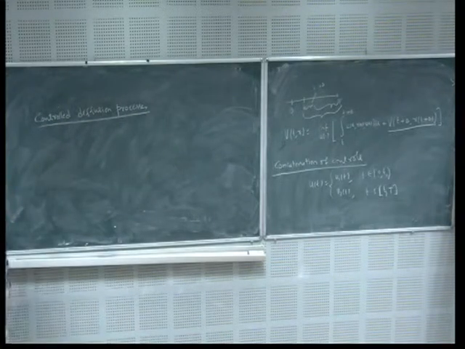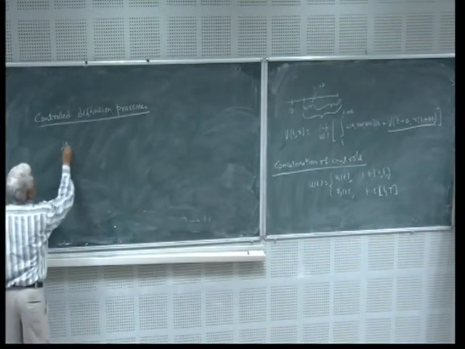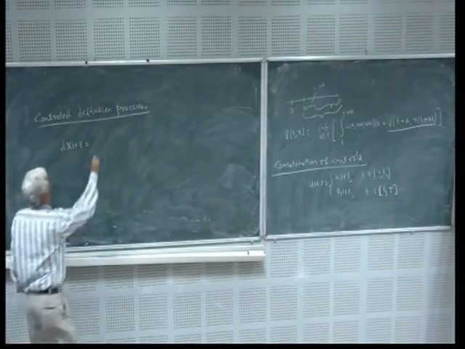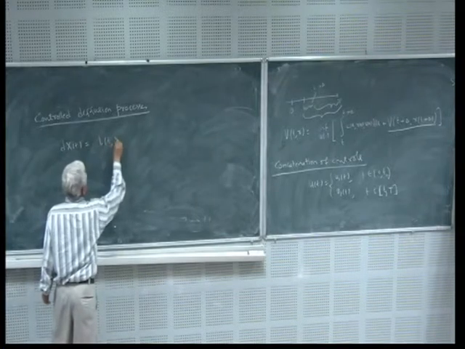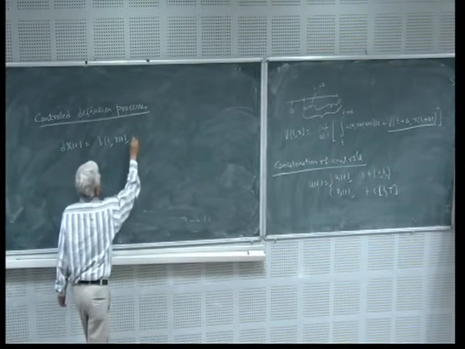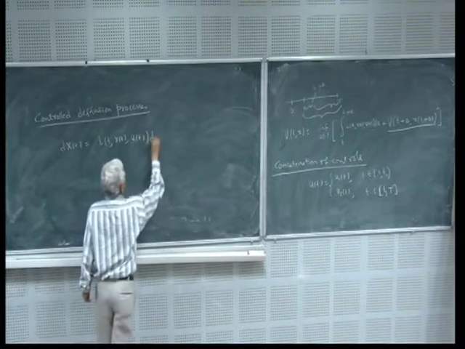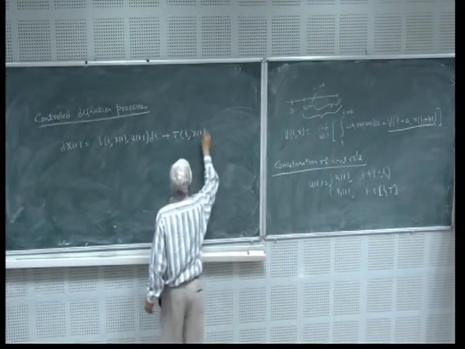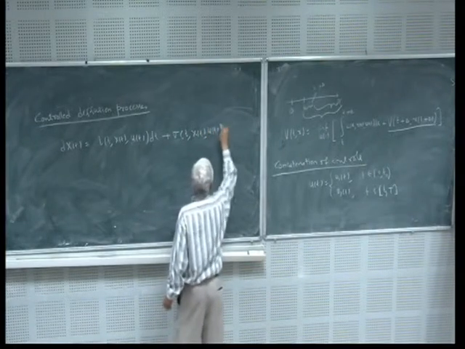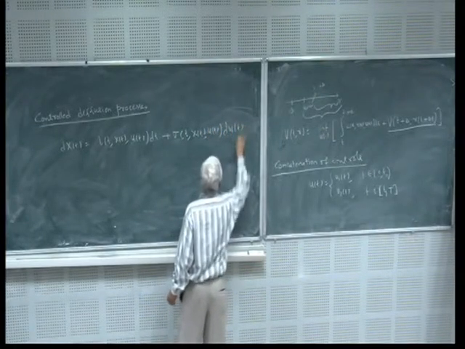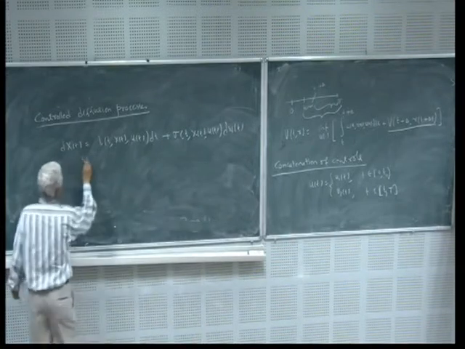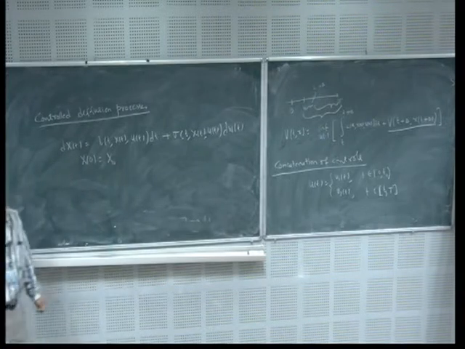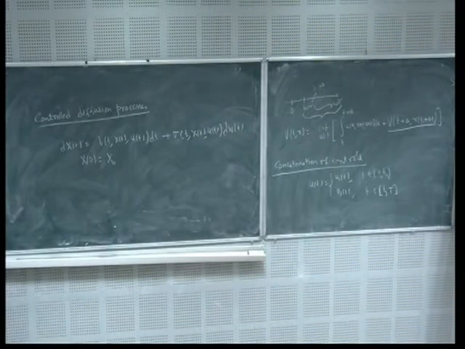So a controlled diffusion process will be written as dX_t = b(t, X_t, U_t) dt + sigma(t, X_t, U_t) dW_t, and X(0) = x0. So what are these quantities?